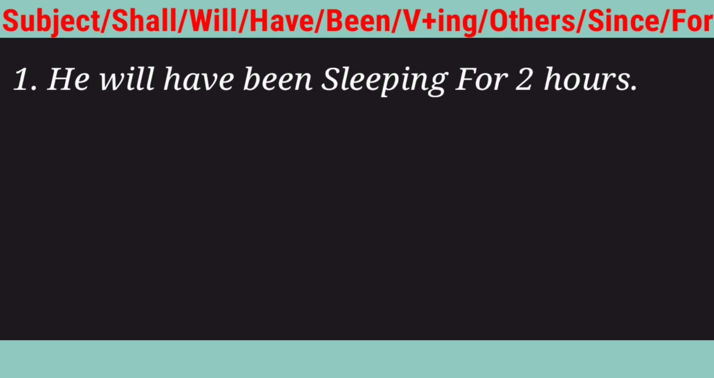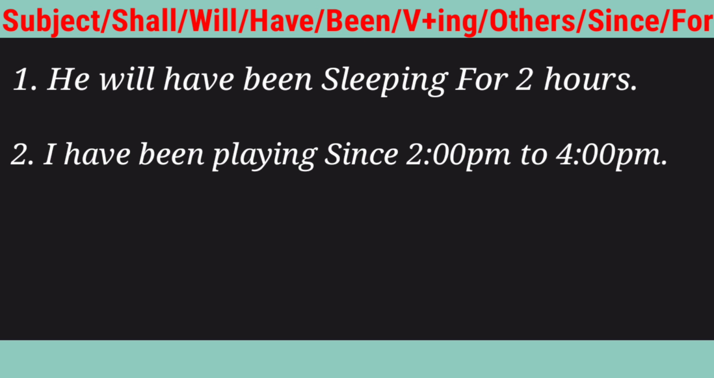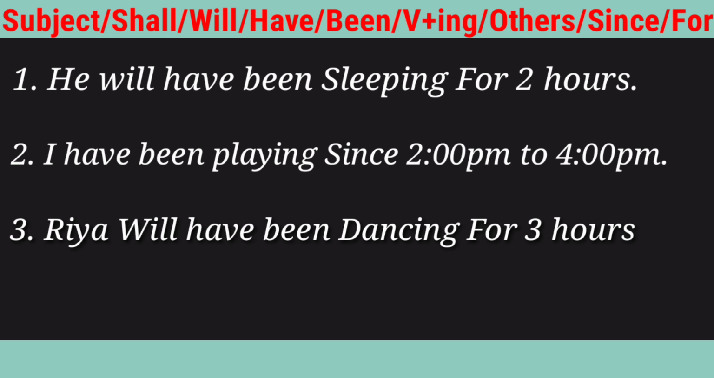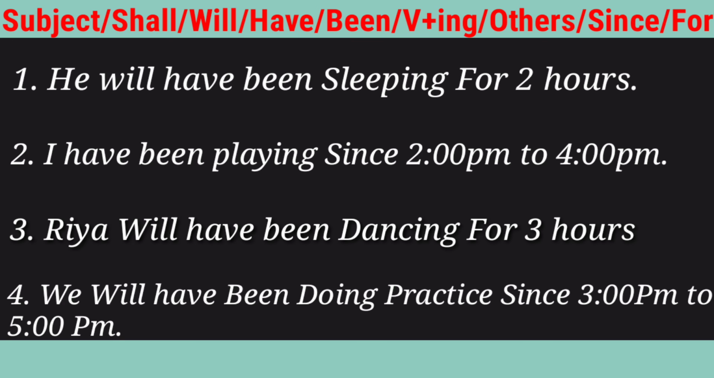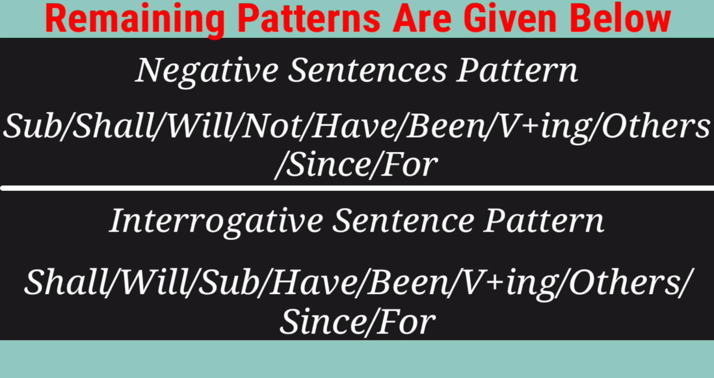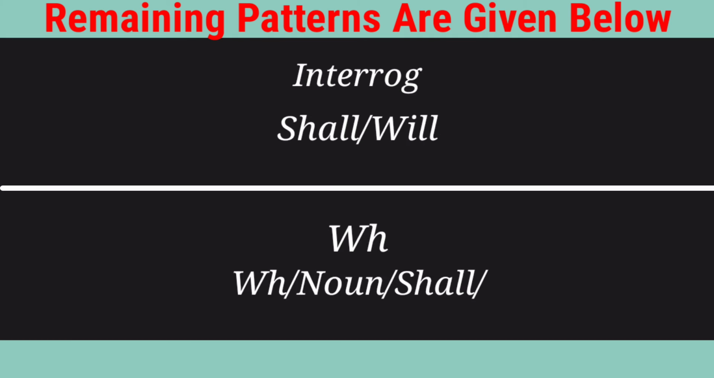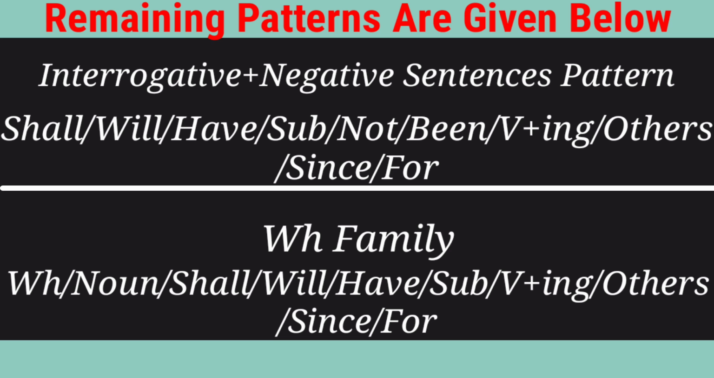And the second one is I will have been playing since 2 p.m. to 4 p.m. The third one is Ria will have been dancing for 3 hours. And the last one is we will have been doing practice since 3 p.m. to 5. These are the affirmative sentences of future perfect continuous tense. This is all about future perfect continuous tense. And the remaining types, as always, you can check the pattern in front of your screen. You can put the video on hold and take a screenshot. So friends, with this our perfect continuous tense is finished.